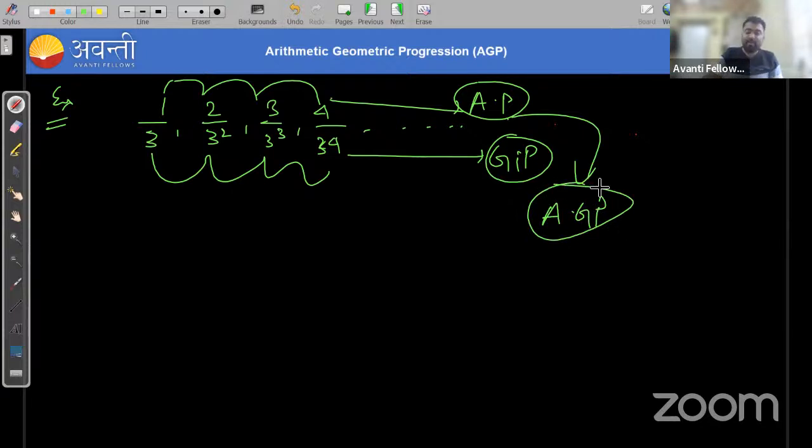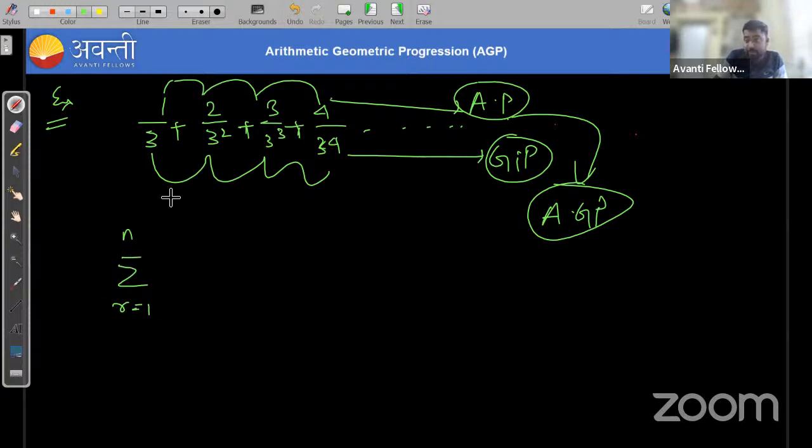So how can we find the nth term of this AGP? We can write this as a summation, r is equal to 1 to n.